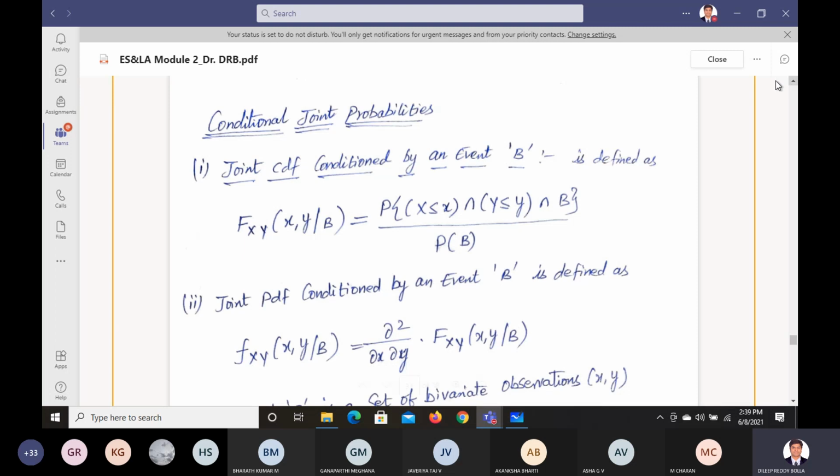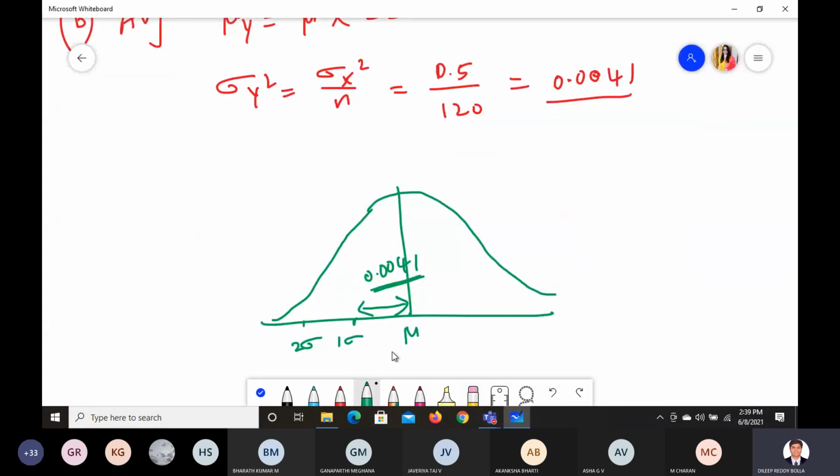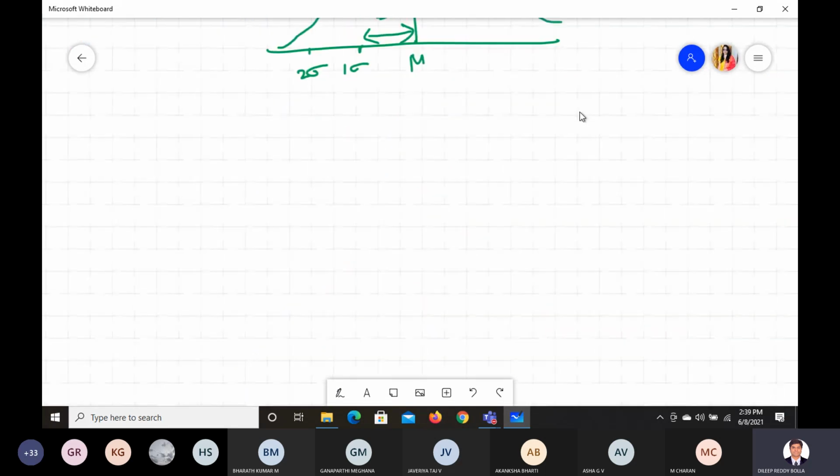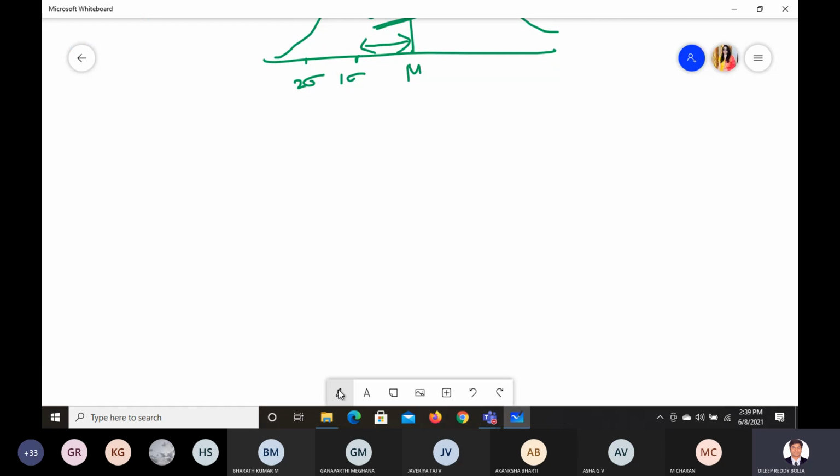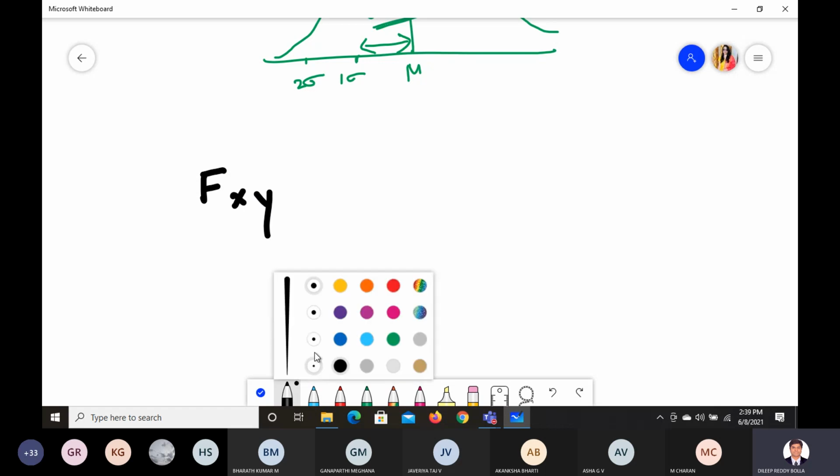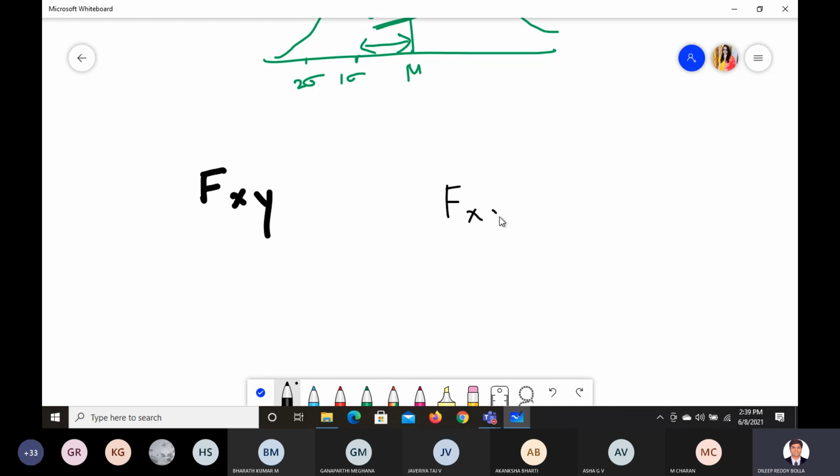It's very simple. Before, we were trying to find only x and y, only two factors. We were trying to find f of x and y. Now, along with that, we are trying to find something called b also. This b is a new event.